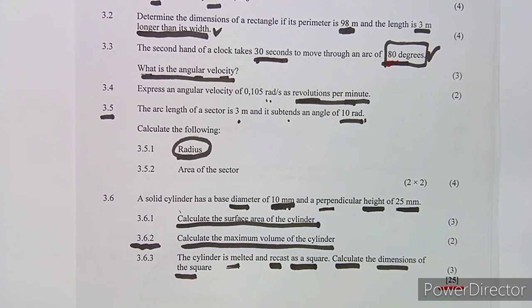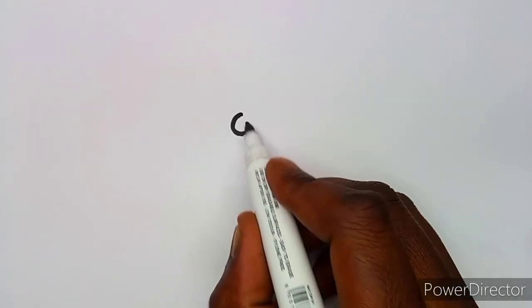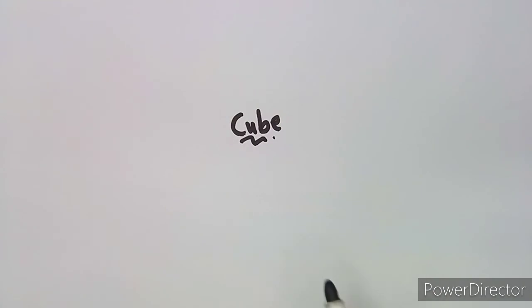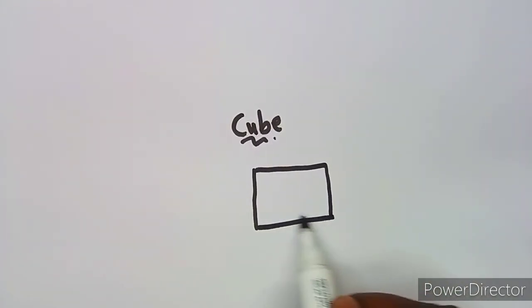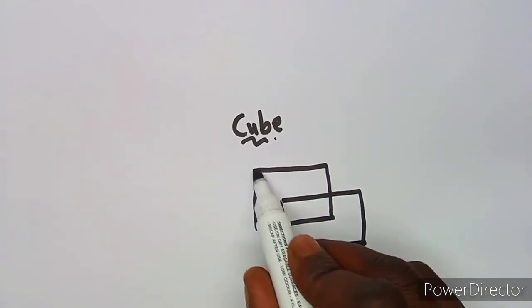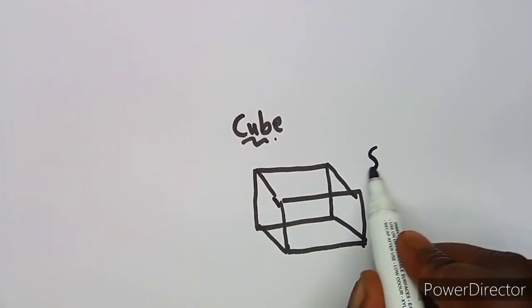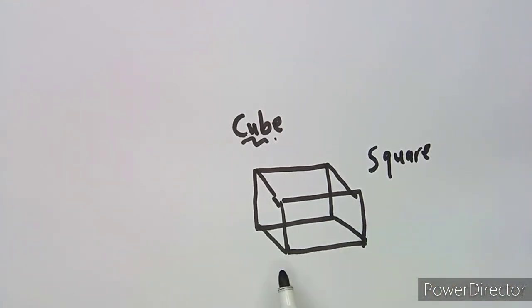Take note, a square is going to form a cube because all the sides are equal. It's a rectangular prism, something like this. This is what is going to be formed, a rectangular prism, like that. But since this is in the form of a square, it means the sides are all equal.